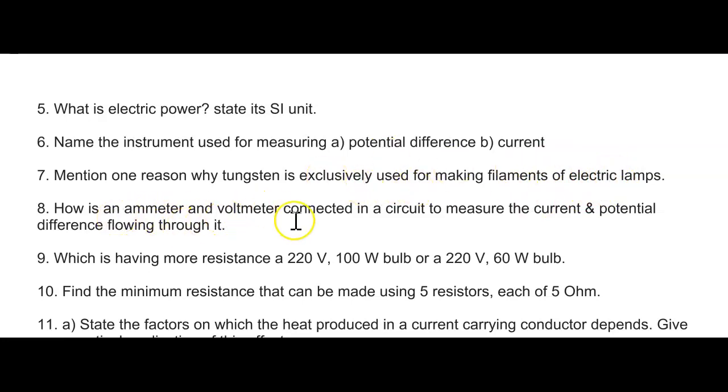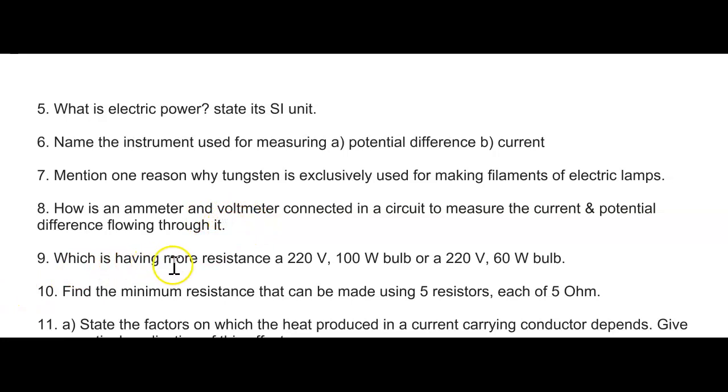How are an ammeter and a voltmeter connected in the circuit? How are you going to connect them in the circuit? How do you connect the ammeter and how do you connect the voltmeter in the circuit? You have to show them and you need to write them. Whether you connect them in series or parallel, you have to define.